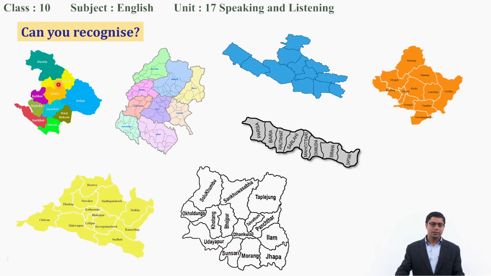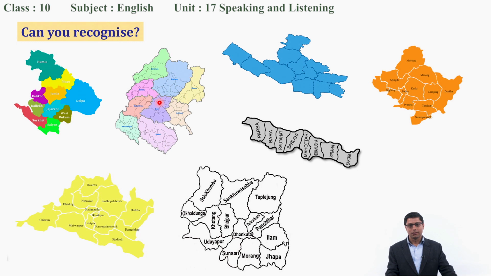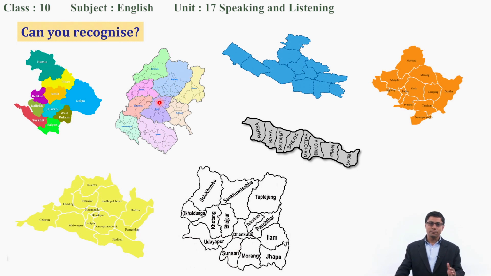That's good. Look at the second picture, second map. So, which province is shown here? Okay, that's good. It's Sudur Paschim province. That's good. Look at the next. Which province is it?